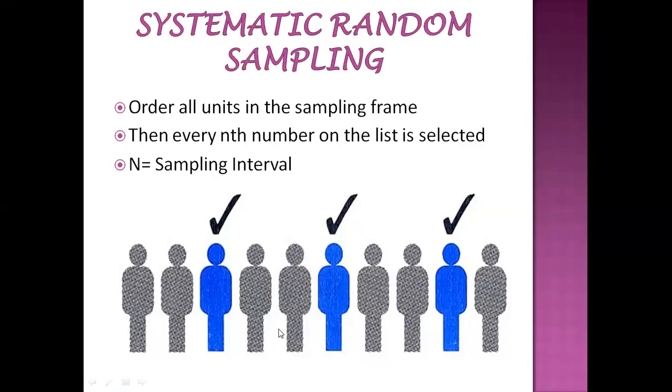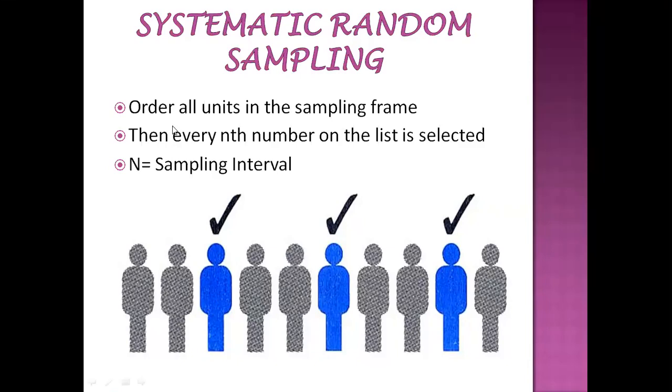For example, if I select the third person, immediately I need to select the sixth person, then the ninth person. These people may think that sir is selecting systematically: roll number 3, roll number 6, roll number 9, roll number 12. Like that, if I select, they don't think anything, right? So sir selected systematically, so there is no bias, right? Have you understood?